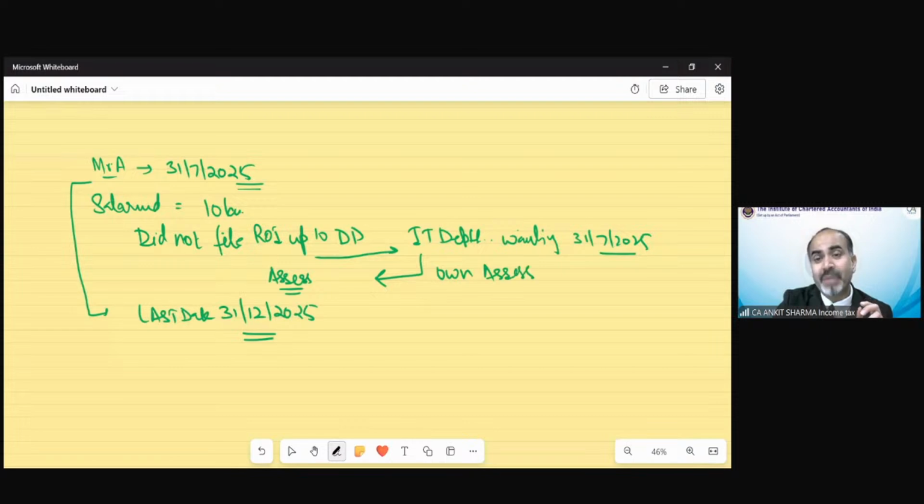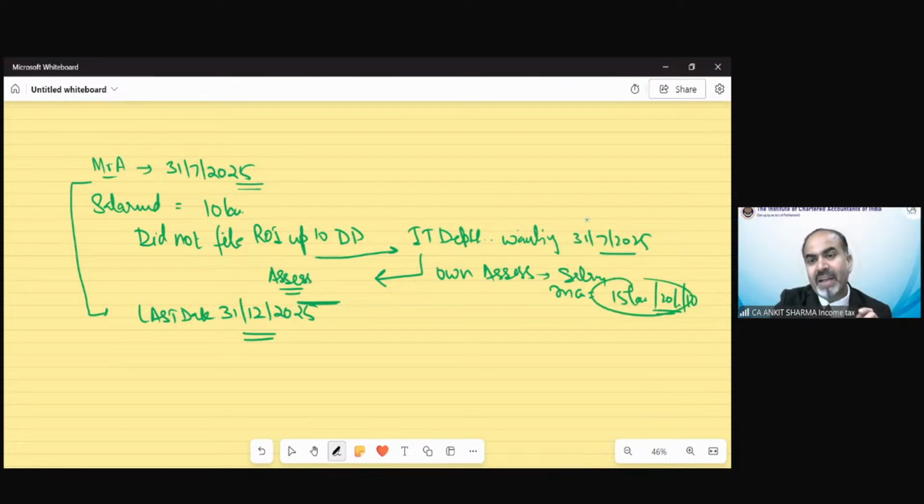That is called assessment. I told you there are three kinds of main assessment that are going to be discussed at final level: scrutiny assessment, best judgment assessment, or income escaping assessment. So because you did not turn up to file the income tax return before the last date, department does its own assessment upon you and says that we will assume your income is 15 lakh rupees or 20 lakh rupees or 10 lakh, depending upon the information they have. So now you have to pay tax on this. This is called assessment completion.